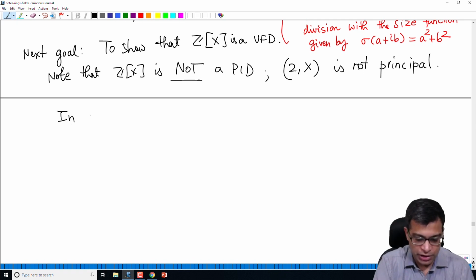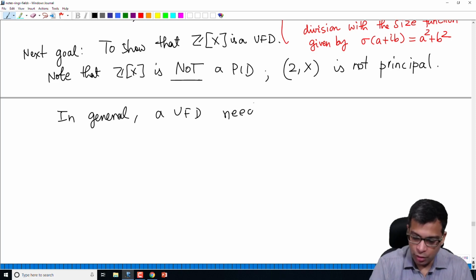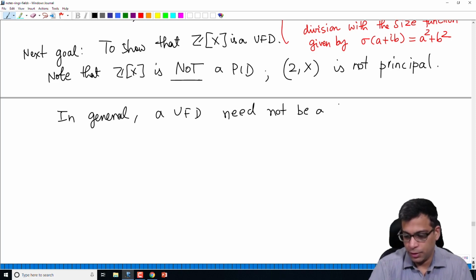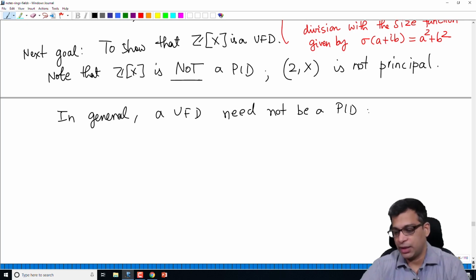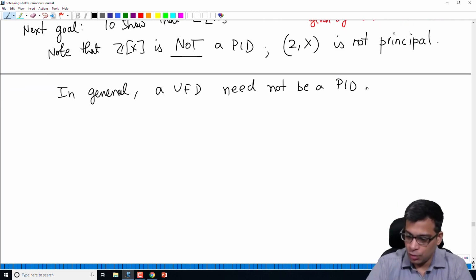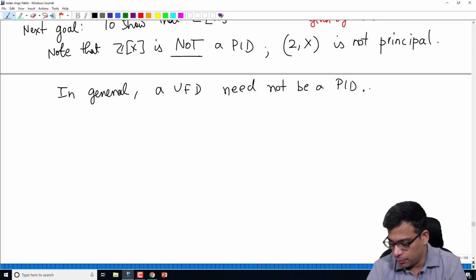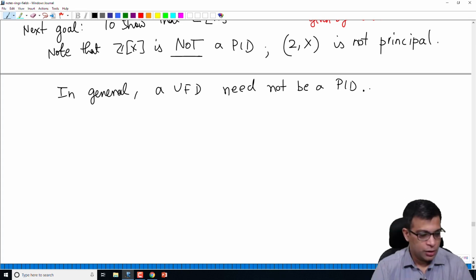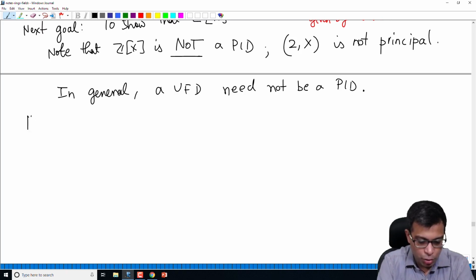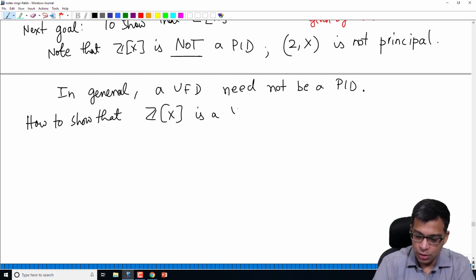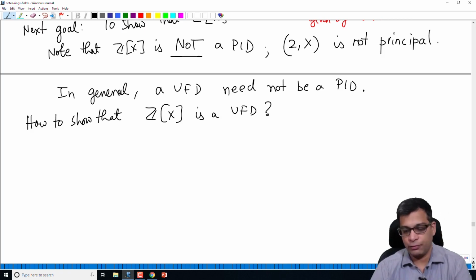So in general, in other words, a UFD need not be a PID. A UFD is not necessarily a PID. Okay, so the goal requires a proof, and it will take us a little bit of time, but we will prove that Z[x] is a UFD. So as an attempt, how do we show that Z[x] is a UFD? We are going to use all the results that we have shown so far.